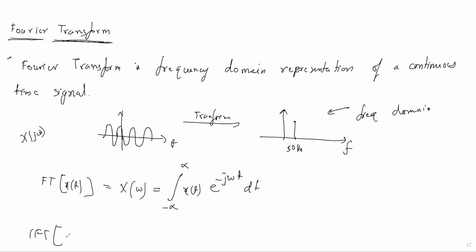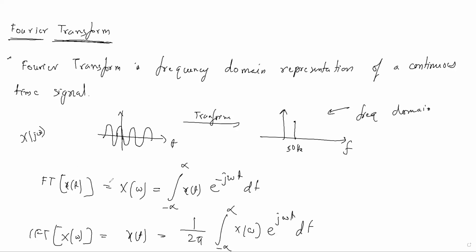And the inverse of the Fourier transform: inverse means from X of omega we will find x of t. We can find x of t with the formula 1 by 2 pi times the integration from minus infinity to infinity of X of omega e to the power j omega t d omega.